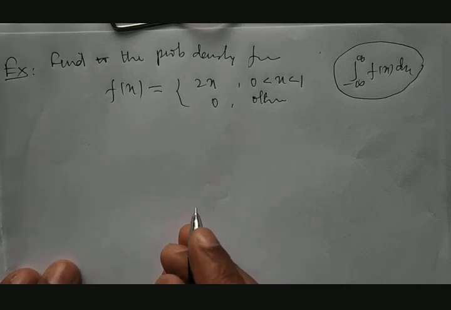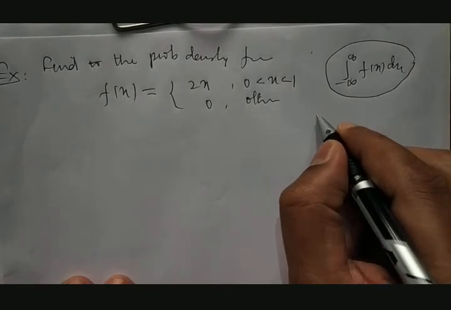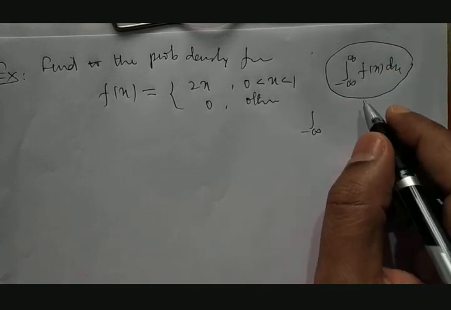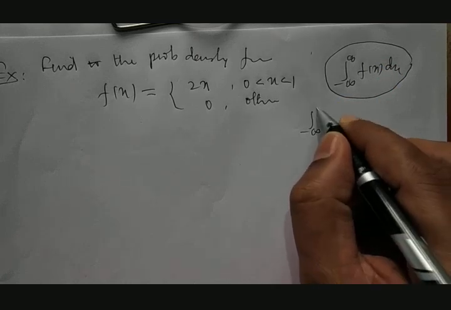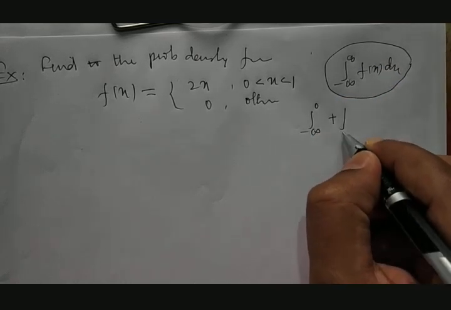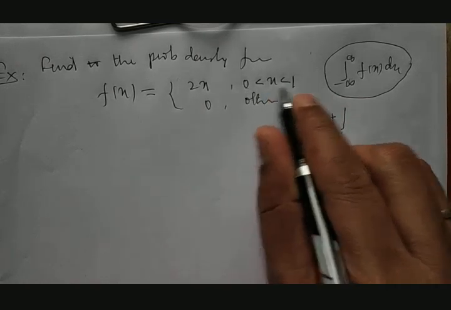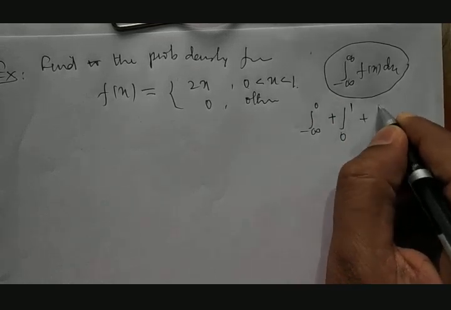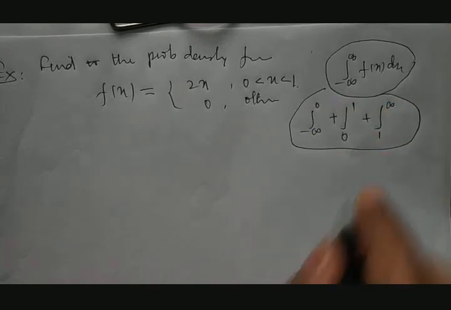Otherwise means the integration between minus infinity to plus infinity will be distributed into minus infinity to 0, then 0 to infinity. Correct? But these numbers come between 0 and plus infinity. Therefore, it will be from 0 to 1, and then from 1 to infinity. It will be divided like this.